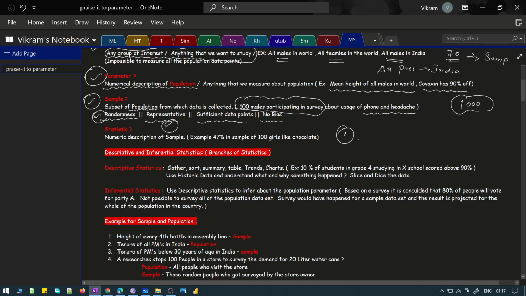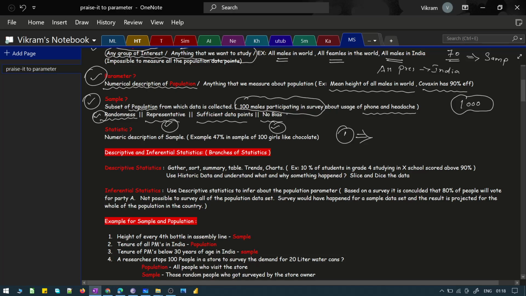You have to have a sufficient number, and there is a statistical method by which I can determine how many people will go into each and every sample that I want to select. For that we have a calculation which we will discuss in a later class. And bias and randomness are linked. Bias, in the sense that I show some favoritism. There should not be any favoritism, right? That's what bias is all about.